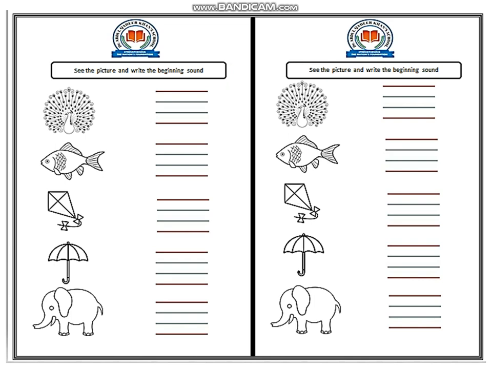Okay, now here the first picture is peacock. First you have to look at the picture and then you have to just write the beginning sound from which the picture is beginning. Okay, the first sound of the picture. The first picture is peacock, and here you can see four lines are given.